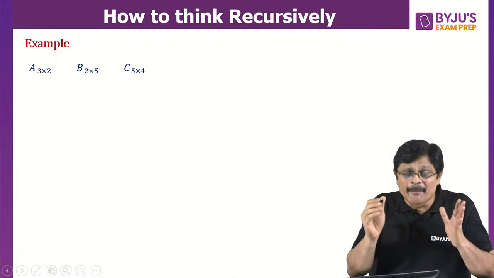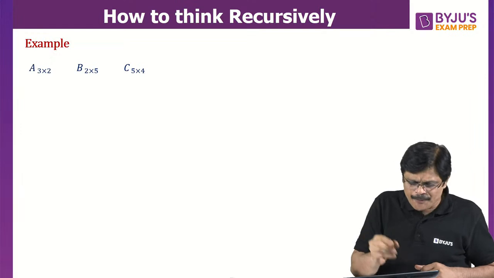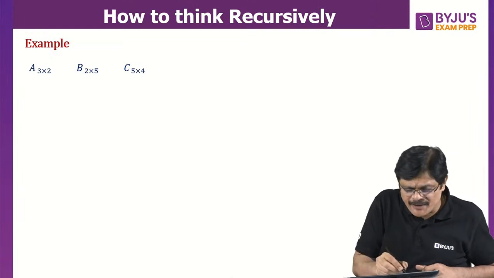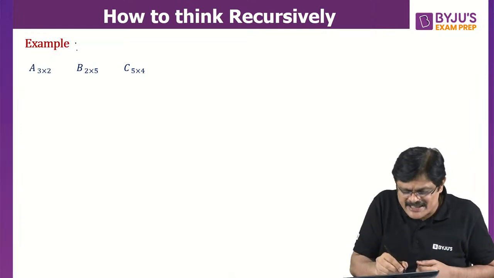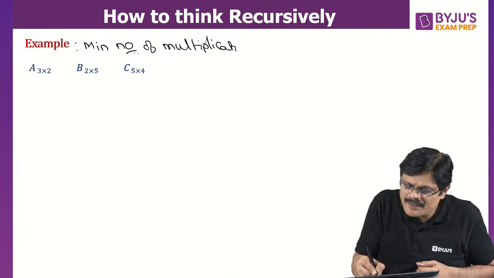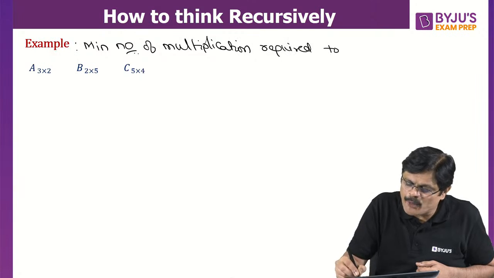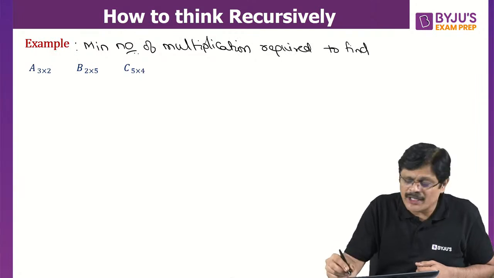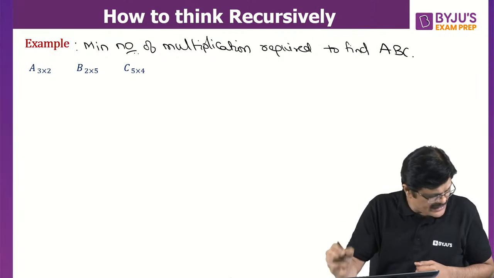Okay, now the general question which they ask you is, they'll give you 3 matrices and they ask you the minimum number of multiplications required to find the product. What product? A into B into C.